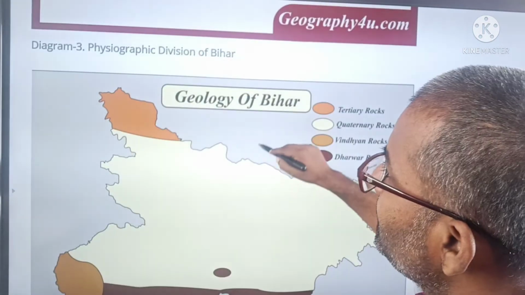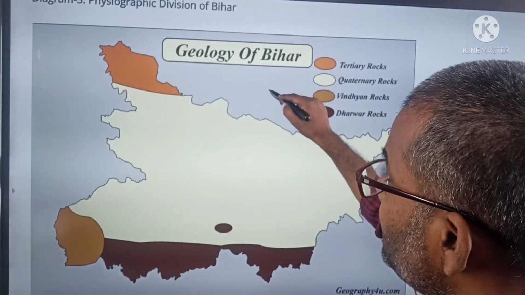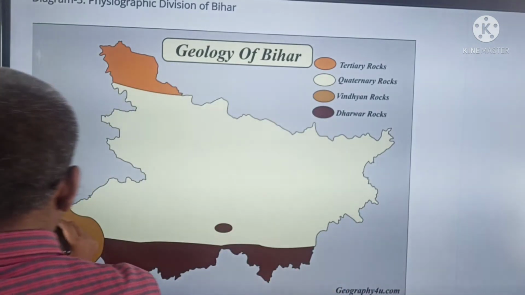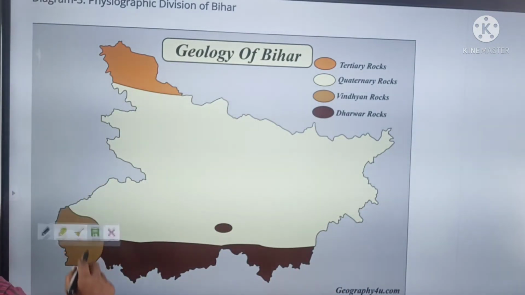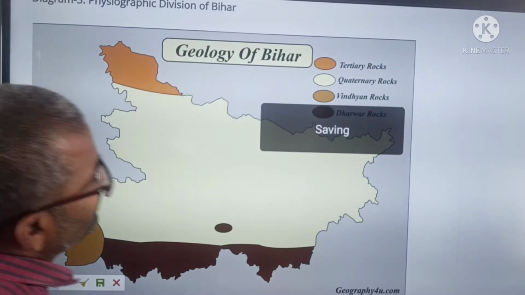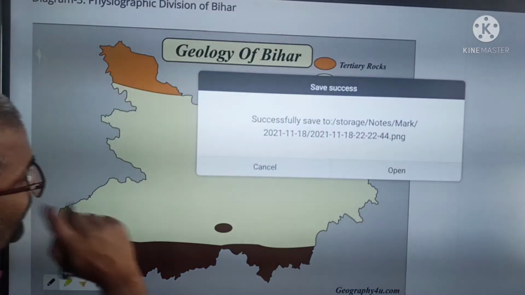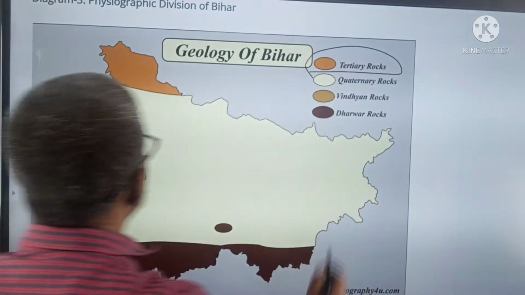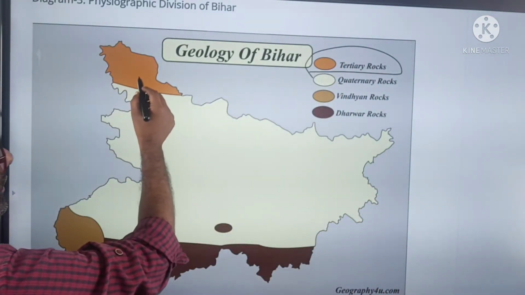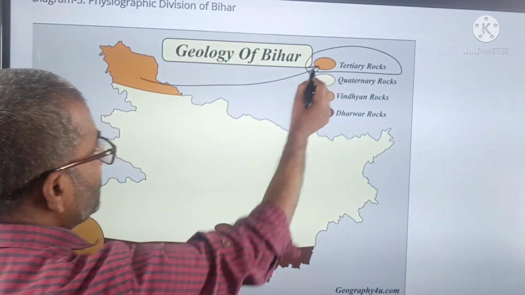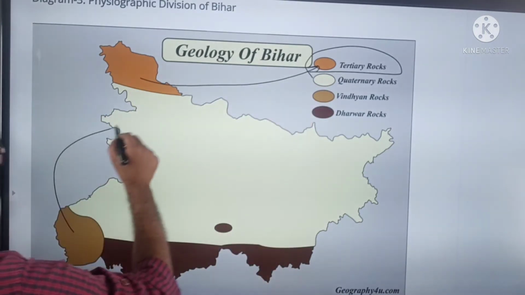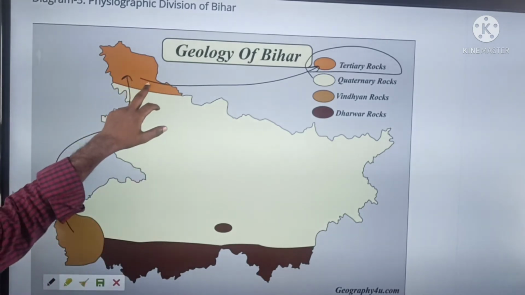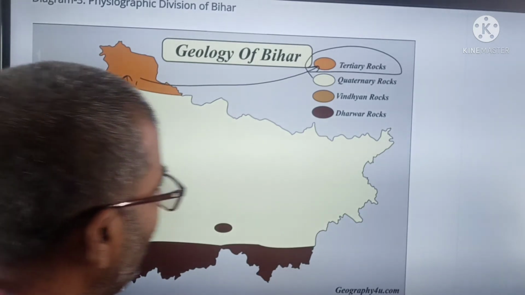Next, we see this map. It is the most important map of Bihar. You see Tertiary rock found in this part, in the west, Champaran district and Kaimur.